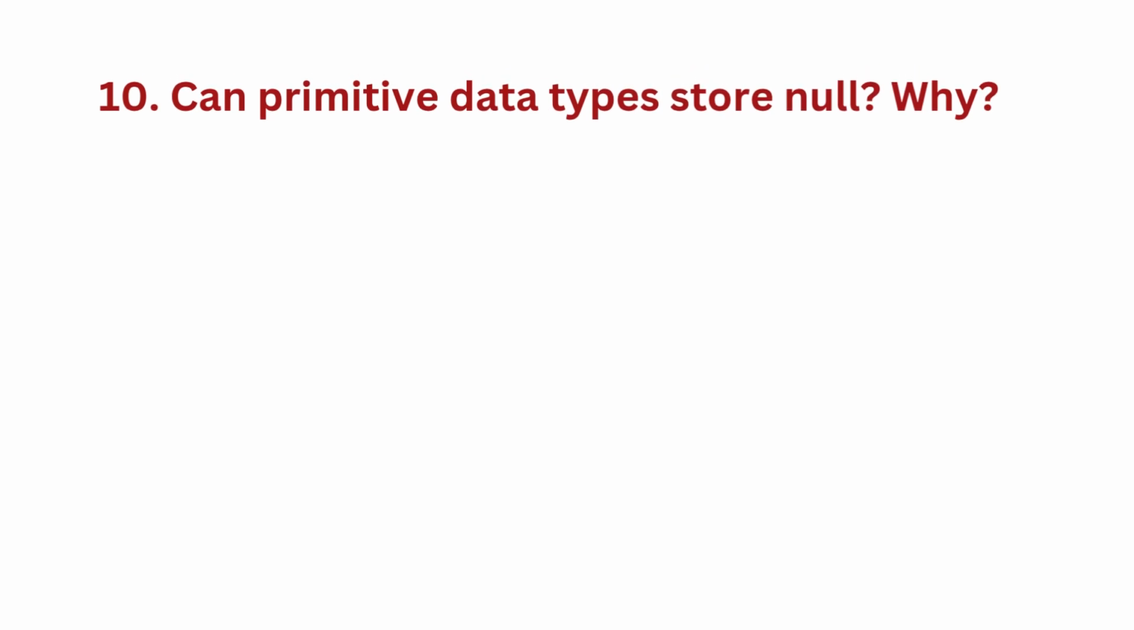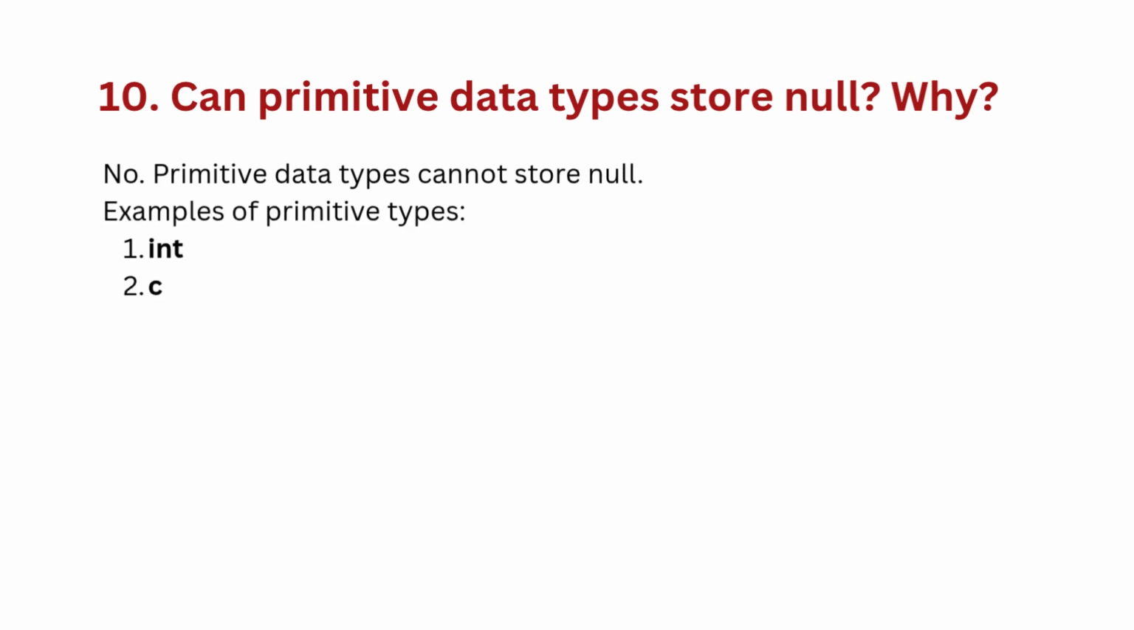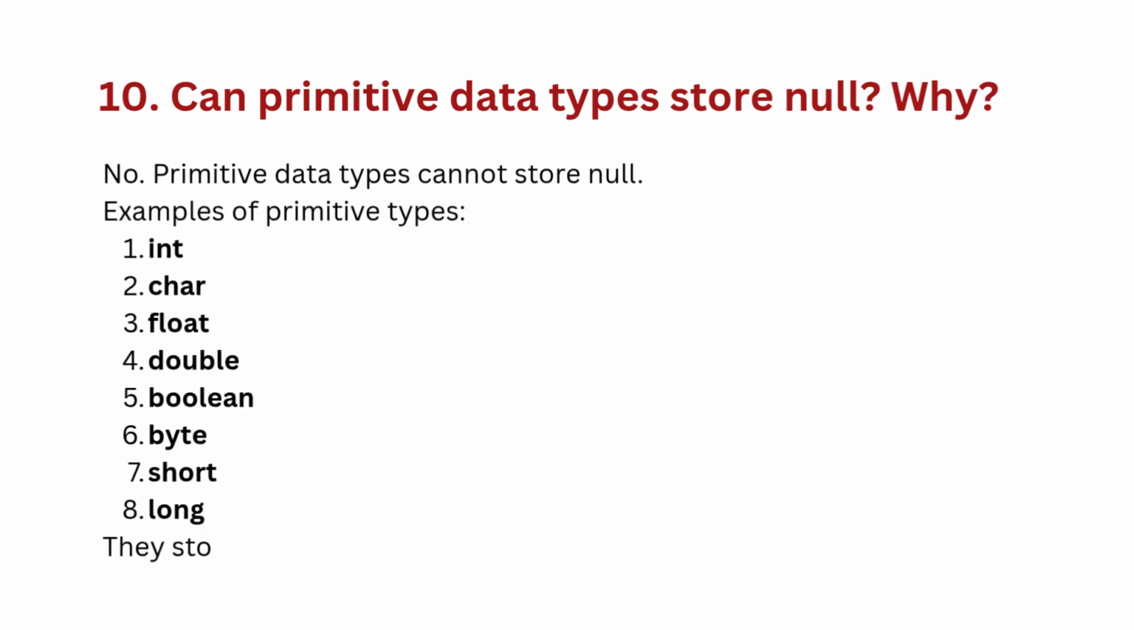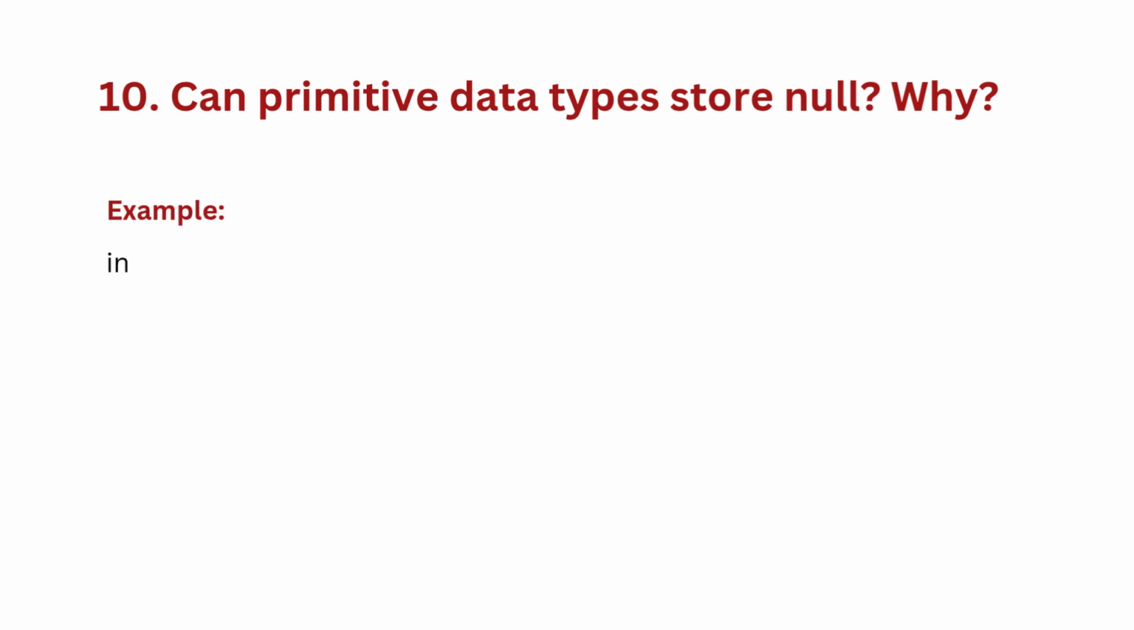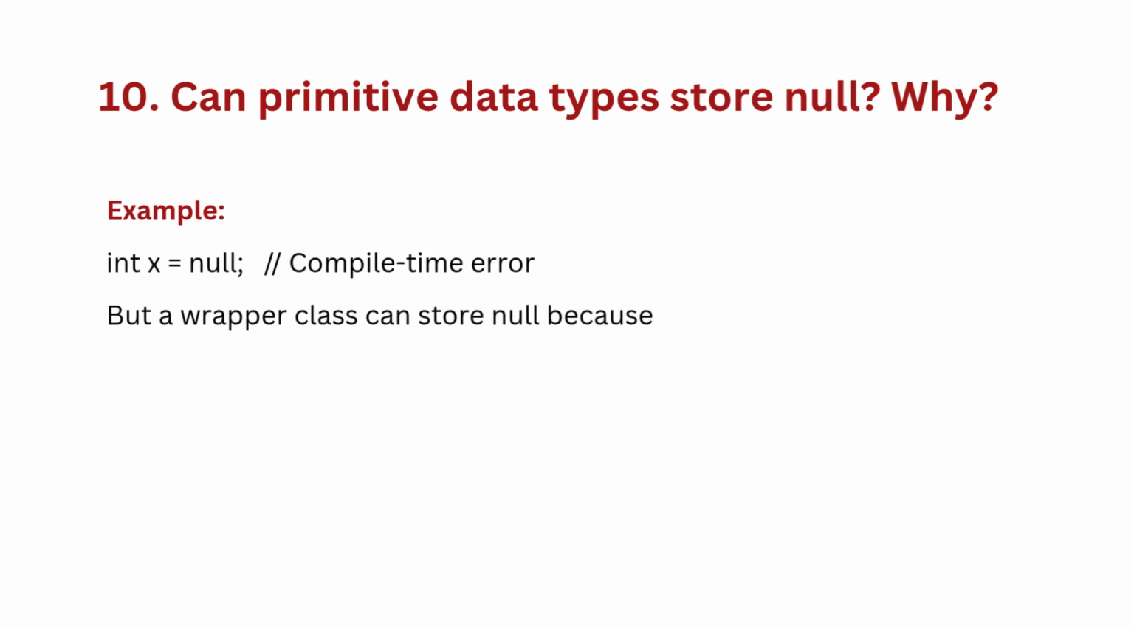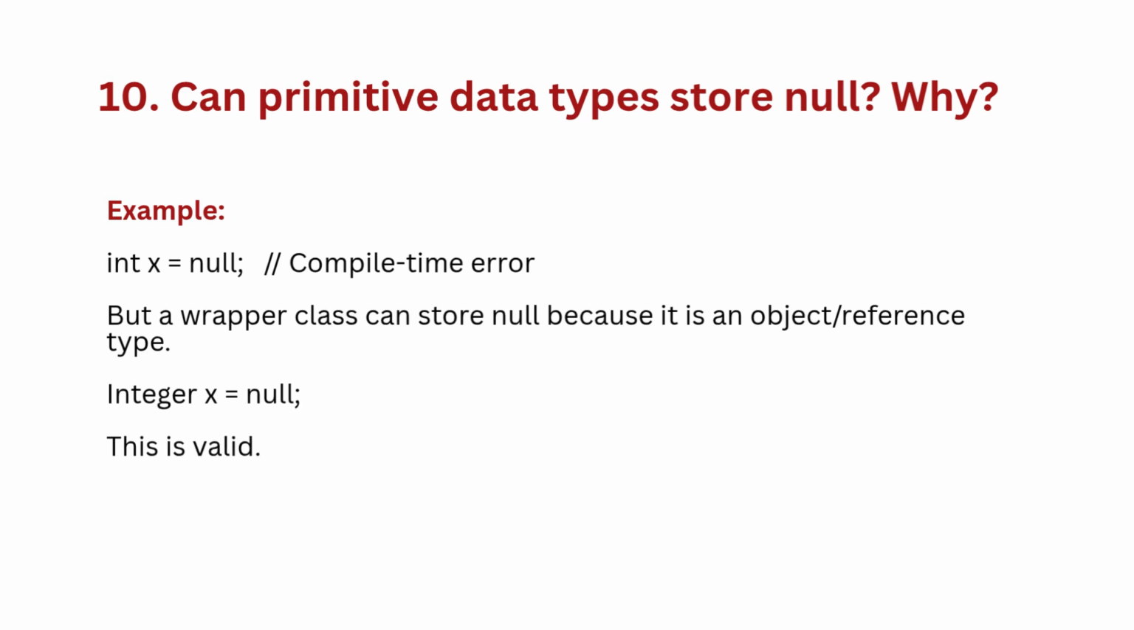10th question: can primitive data types store null? Why? No. Primitive data types cannot store null. They store actual values, not object references. Example: int x = null, compile time error. But a wrapper class can store null because it is an object reference type. Integer x = null. This is valid.